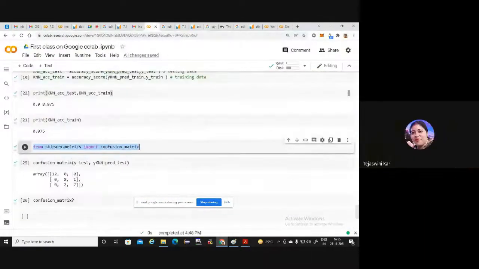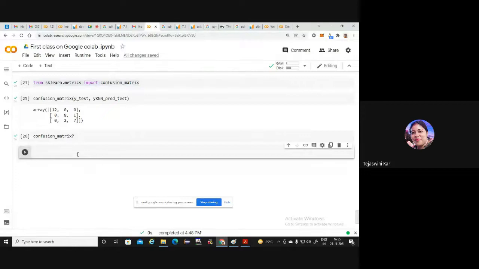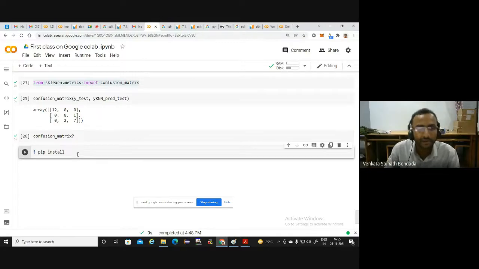Actually, only a few things which are Jupyter and Spyder standard, we have to install manually. What I know is that Colab takes it automatically, but still sometimes we have to pip install. But why? See, there are thousands, maybe lakhs, of libraries available, and Google cannot put everything on their server like that. Whatever most people use, they put it freely available, and we should be grateful for that. If you want to install something, we can just use this command.